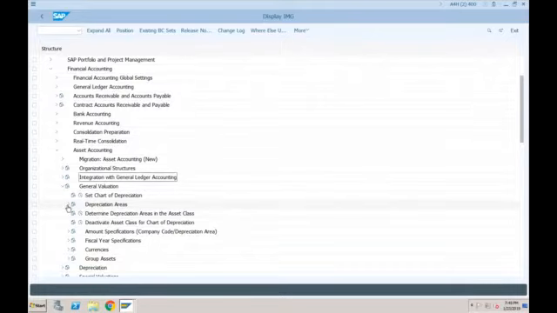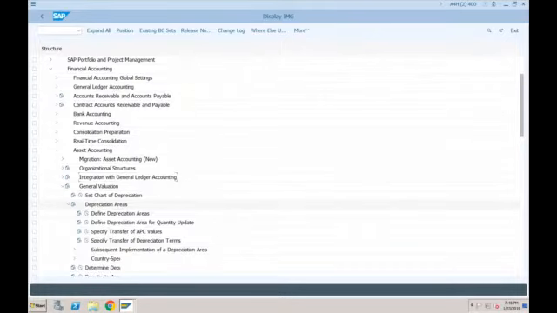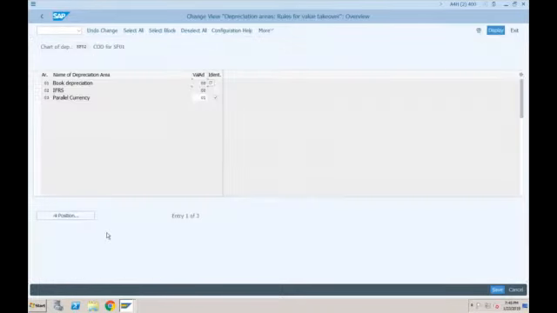So just go to depreciation areas. The first one is specify transfer of APC values. In this step, you are telling the system where the values will come from, whether these depreciation areas will pick their own values or these values will come manually.